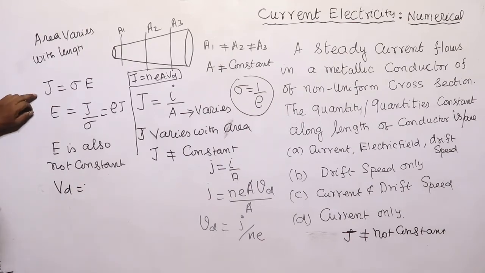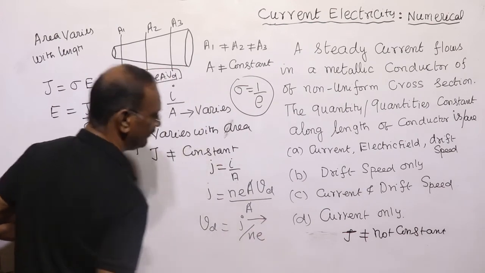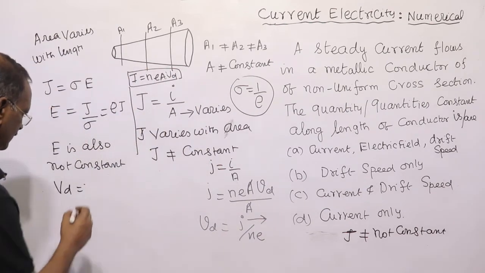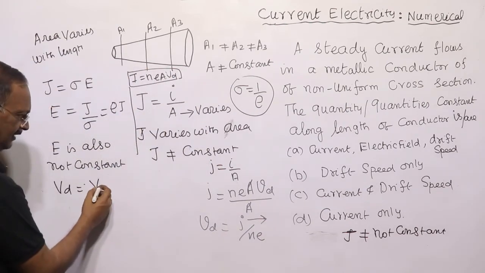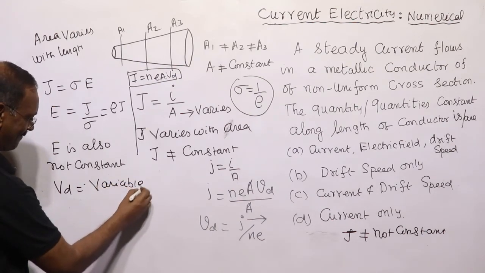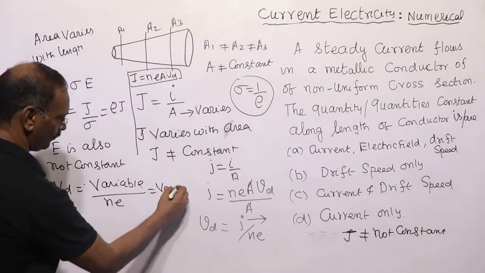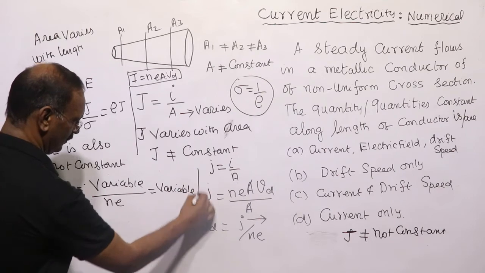What is J? J is equal to I by A. Since J is variable, VD is equal to J, which is variable, divided by NE, which is constant.